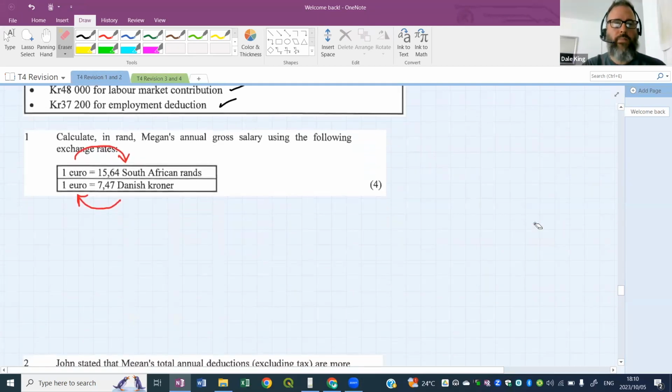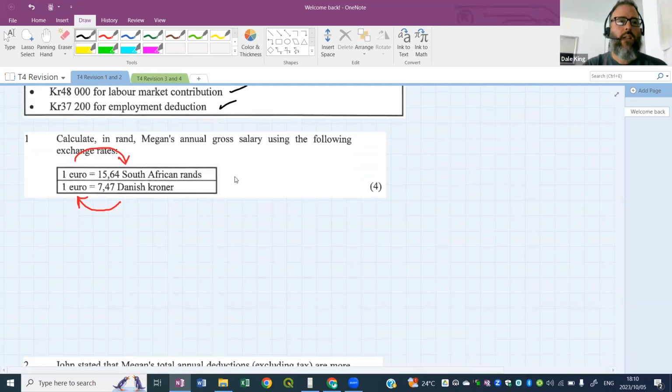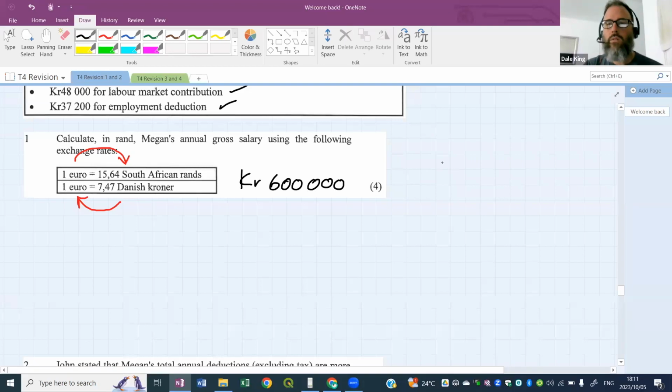It shouldn't take long. She has 600,000 krona, and she needs to go to rands. Off you go. Pens, book, calculator, use those tools and find out how many rands she has if she has 600,000 krona.